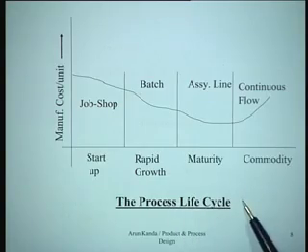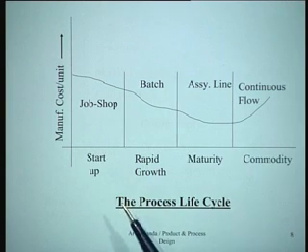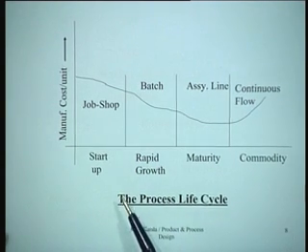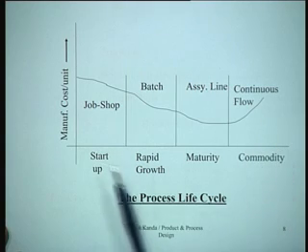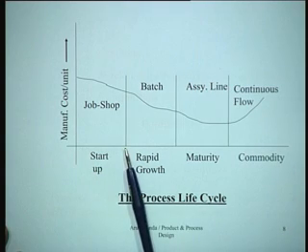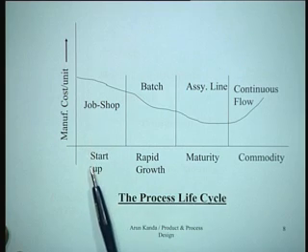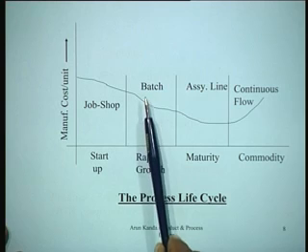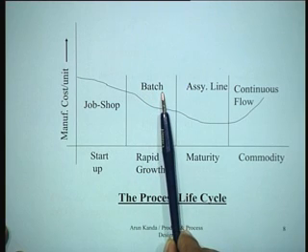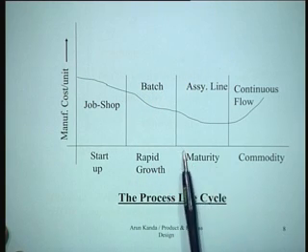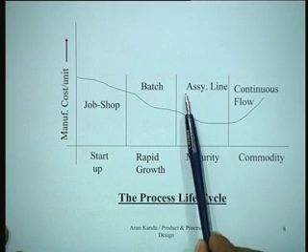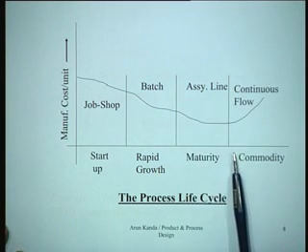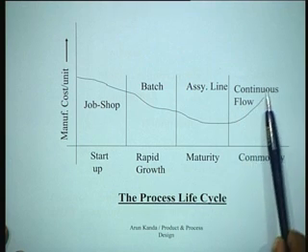We were talking so far about the product life cycle. If we now talk about the process life cycle, the process life cycle essentially, as we had seen from the product process matrix, would have these 4 phases. Initially, you tend to deal with the product during the startup phase as a job shop, and then during the rapid growth stage, typically you graduate to a batch production system. During the stage of maturity, you graduate to an assembly line, and then once it becomes a commodity, you have a continuous flow.